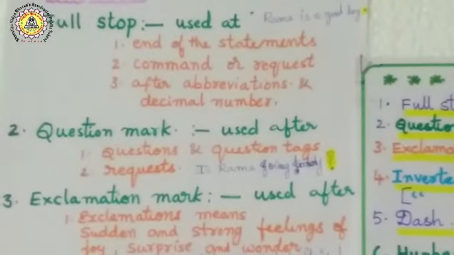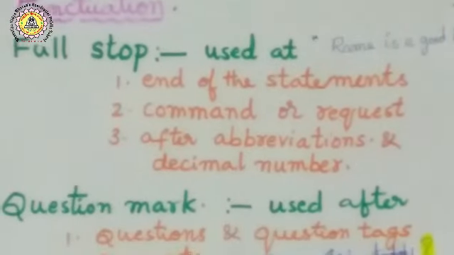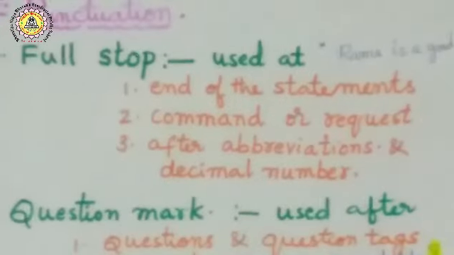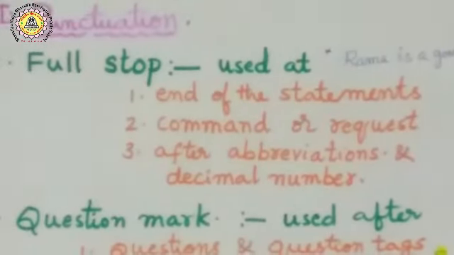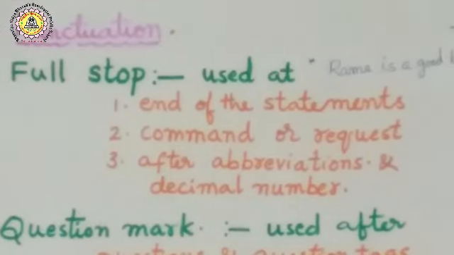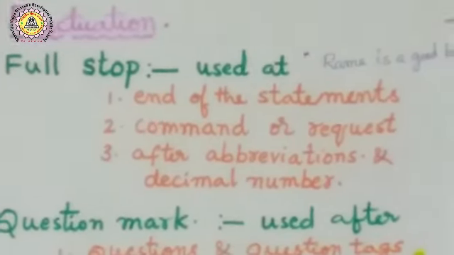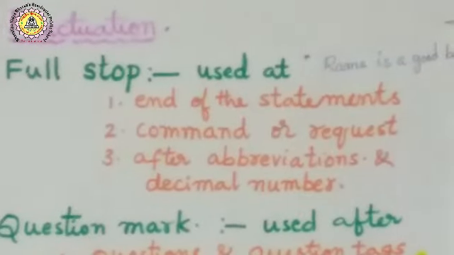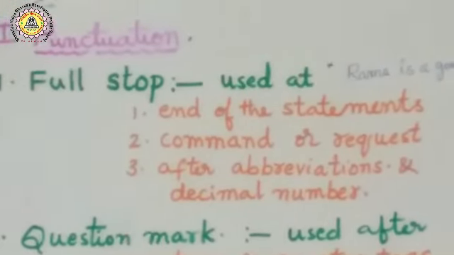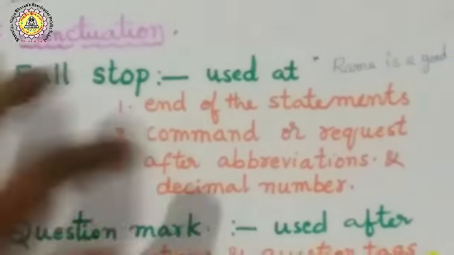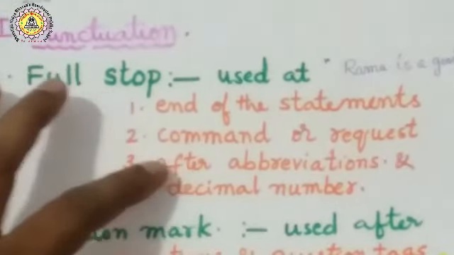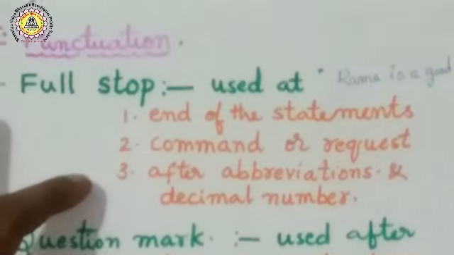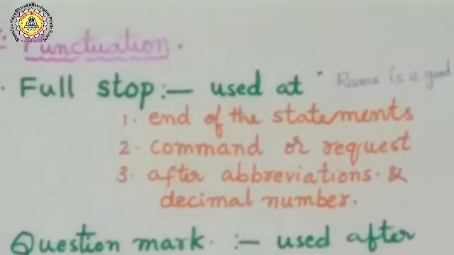A full stop is used at the end of statements, commands, requests, and after abbreviations. For example, Rama is a good boy. That is a statement. Close the door. That is a command. These are sentences: commands and requests. Please bring the book. These sentences end with full stops, and abbreviations also. You see abbreviations like B.A., M.A., M.L.A. In these abbreviations also the full stop will be there.